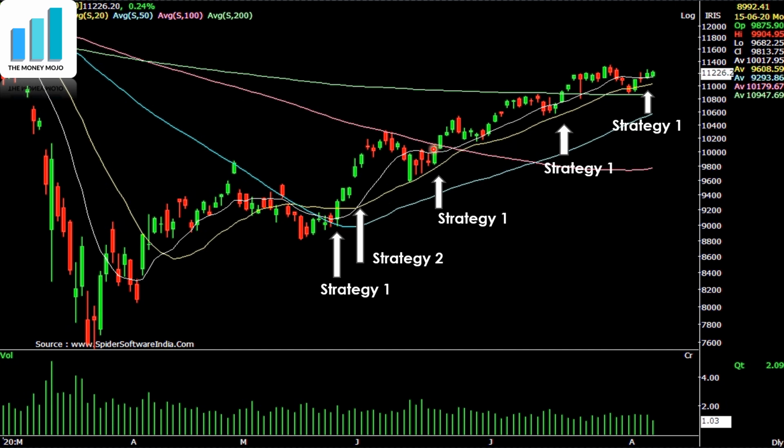While moving averages as a technical analysis term can be taught very theoretically, practically, there are various things to be considered. So this is one of the things to be considered. Do I add to my position? Do I not add to my position? If I have not taken a trade here, do I take my trade here? What would be my stop loss when I take my trade here? Those are the things that one has to be cognizant of, because that is what will make a difference between a profitable and a loss-making trader. But these are the examples of the kind of trades that can be taken in moving averages, and this is a practical example of what you can do.